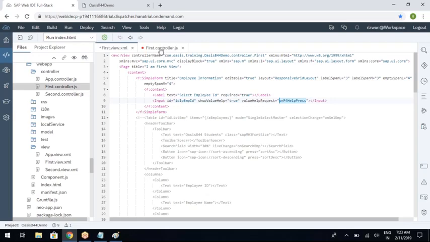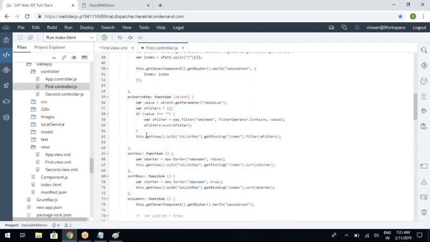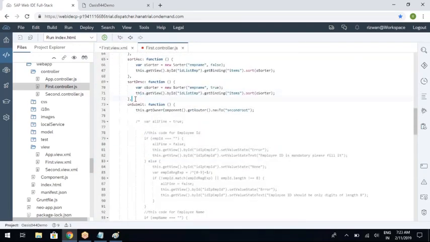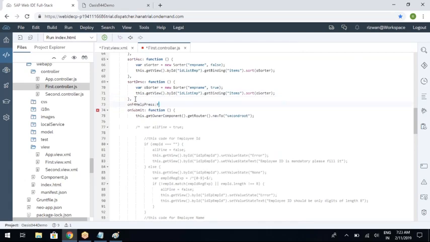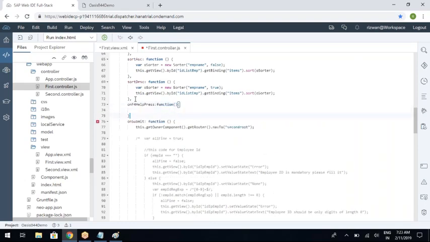I assigned a function and I need to implement the function now. So I'm implementing the function here. Just put some alert message as of now, just to test whether this is working or not. So you can write this one, testing.